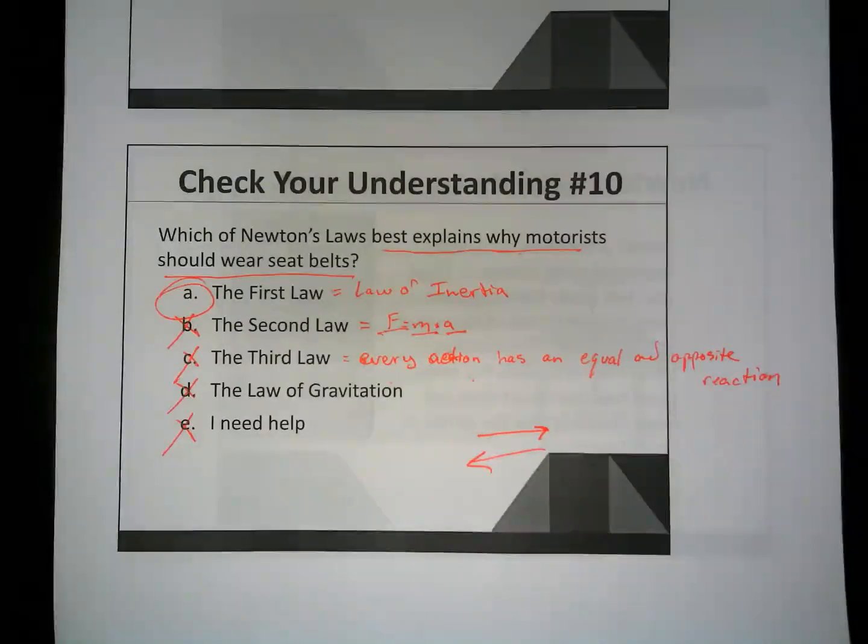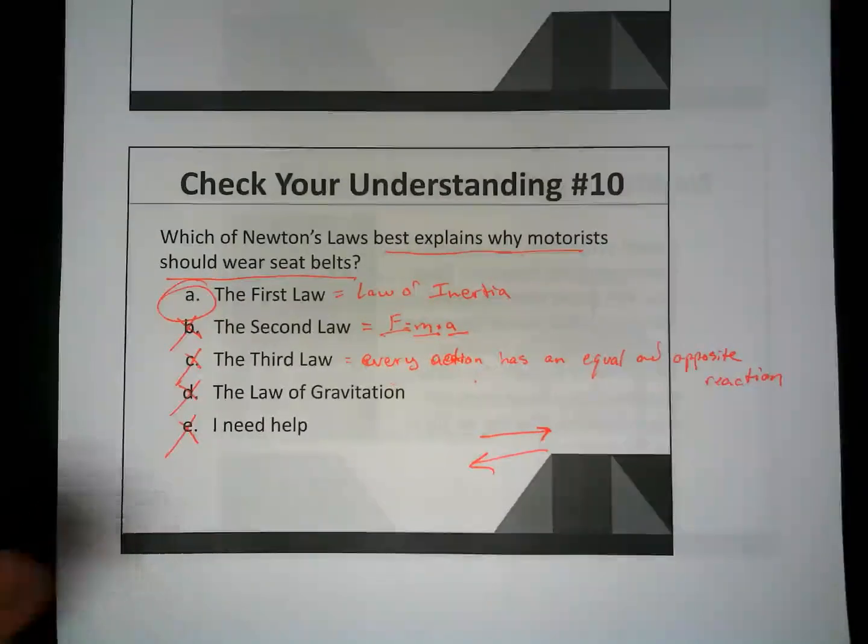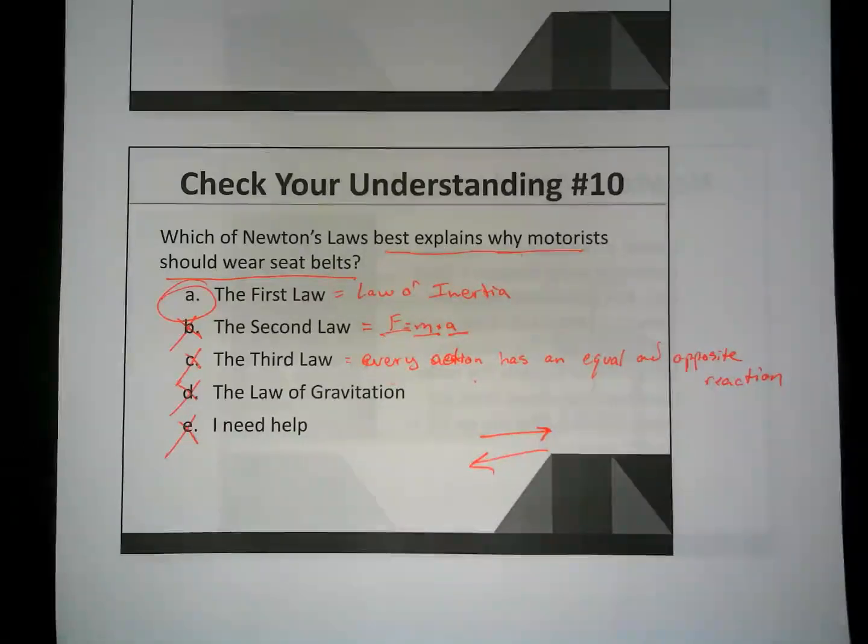If a car hits a wall or a guardrail or another car and it comes to a stop in less than a second, the car will be at 0 meters per second. The car will be at 0 miles per hour. But you, the passenger, the driver, are going to continue to move at 60 miles an hour, roughly speaking.